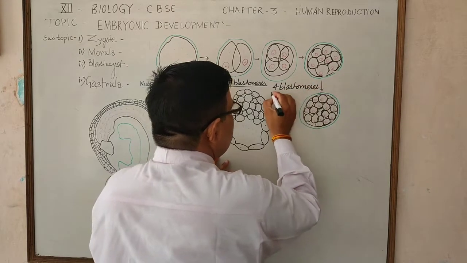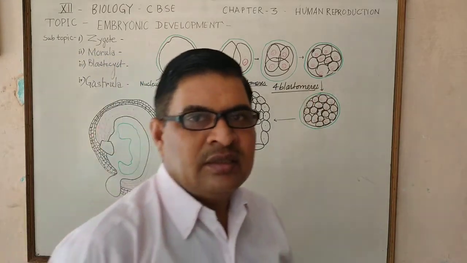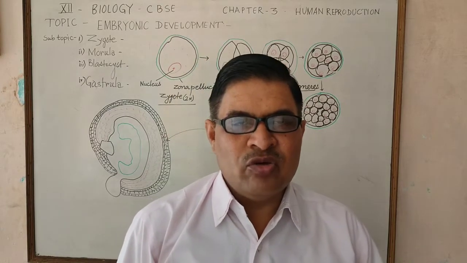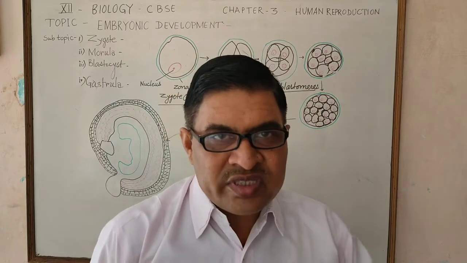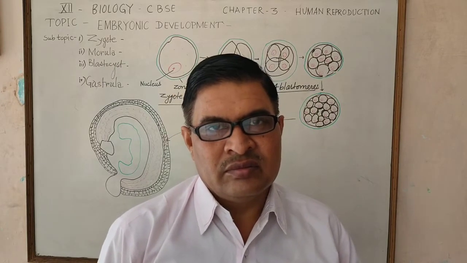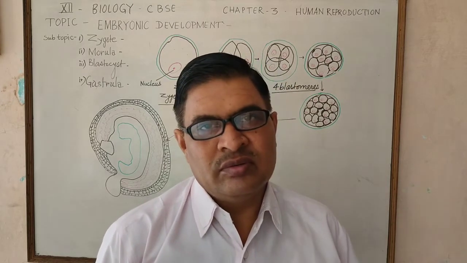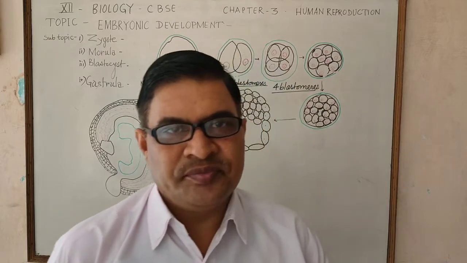Here blastomeres are the cells found in the embryo in the human. After this, the four cells divide, but the same size is maintained, although the number of cells becomes 8.